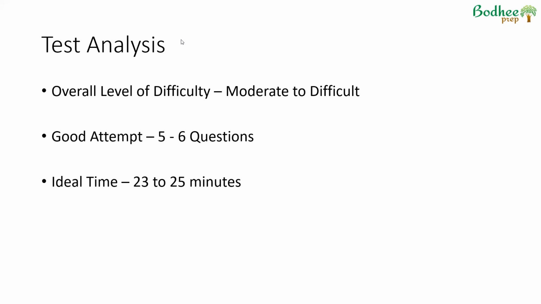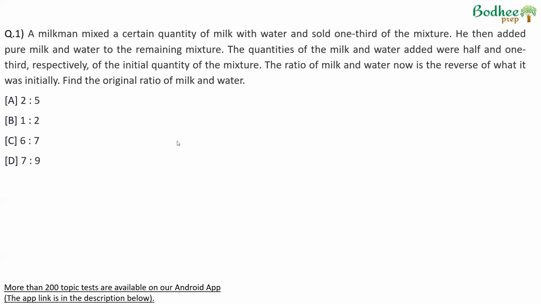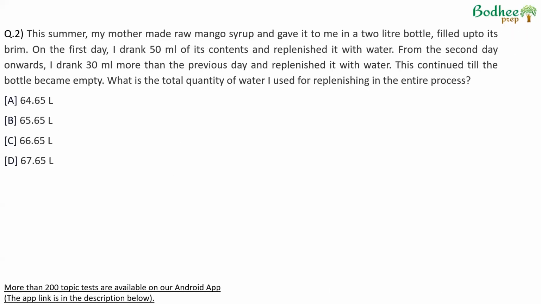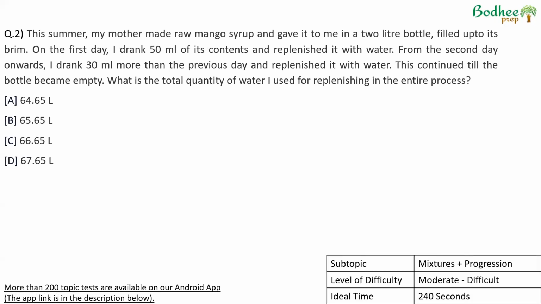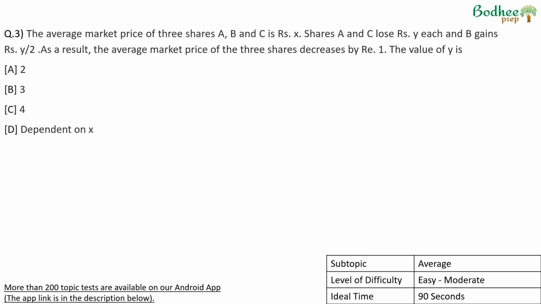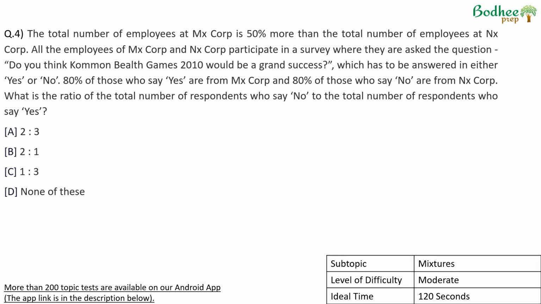As far as I am concerned, the 5 to 6 questions that you are attempting could be amongst these: 3, 5, 6, 7, 8, 10. Which are these questions? I would have missed this. I would not have attempted this. If I'm looking for a 95 percentile, this is the first question that I would attempt. 3. I would probably leave this as well, because whether it was yes or no, or the percentage of which part was to be calculated, was a bit of a confusion.